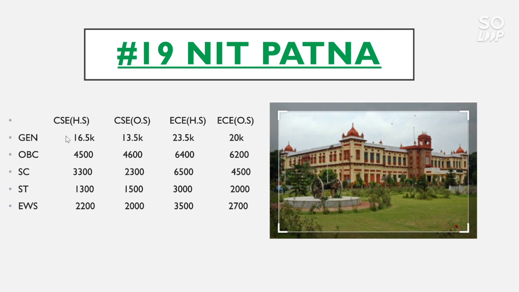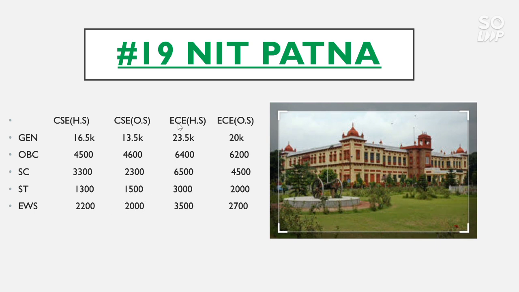The CSC cutoff for home state general category cutoff goes to 16.5 thousand, OBC 4,500, SC 3,300, ST 1,300, EWS 2,200. For CSC other state, the general category cutoff goes to 13.5 thousand, OBC 4,600, SC 2,300, ST 1,500, EWS 2,000.